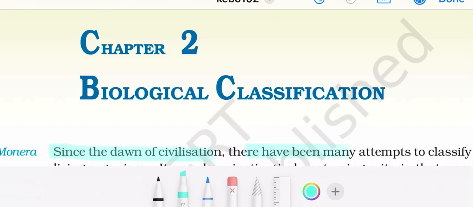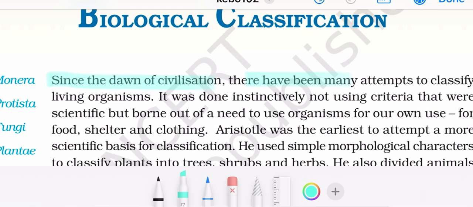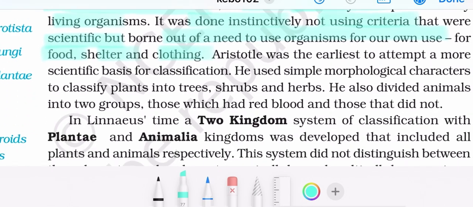We are going to start with chapter number 2 of biological classification of class 11th. Since the dawn of civilization, there have been many attempts to classify living organisms. It was done instinctively, not using criteria that were scientific, but born out of a need to use organisms for our own use, for food, shelter, and clothing.